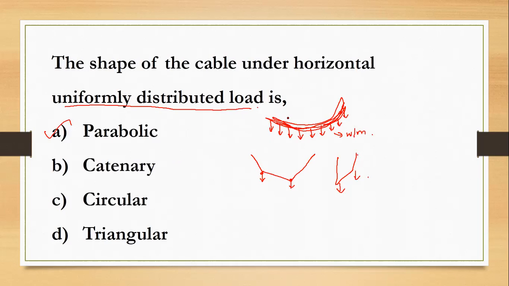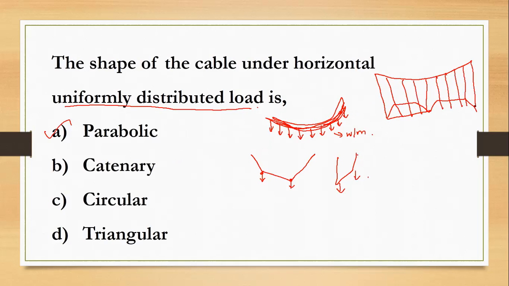If we want to maintain the same shape of the cable, that is parabolic, this is the safe condition. So to maintain the shape of the cable, we have to use a stiffening girder. If the cable is like this, the stiffening girder will be hanging from the hangers and suspenders.